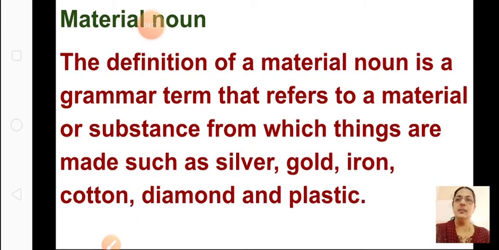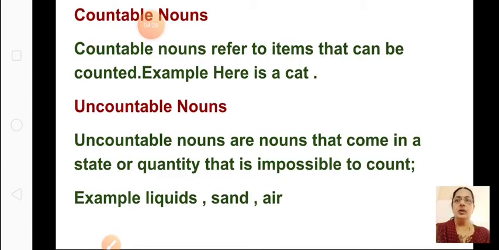Now next one is your material noun. The definition of material noun is a grammar term that refers to a material or substance from which things are made, such as silver, gold, iron, cotton. So that from which things are made is called material, like silver, gold, iron, diamond, plastic, all these are material nouns.